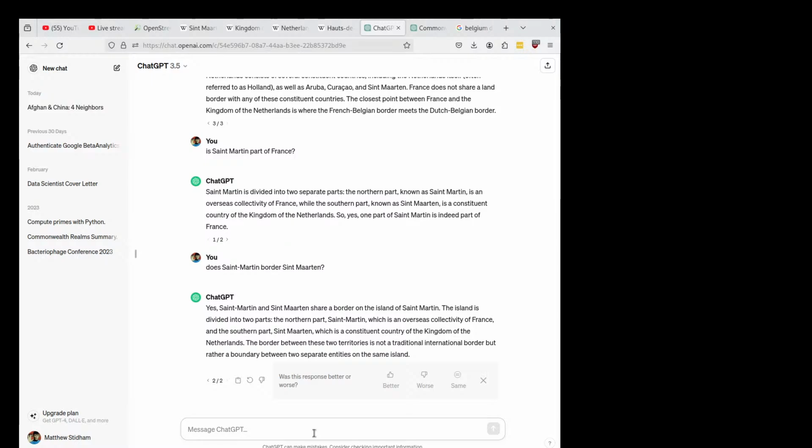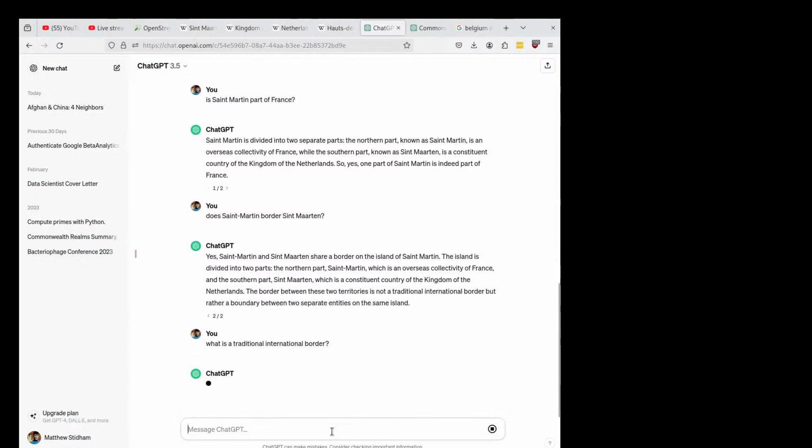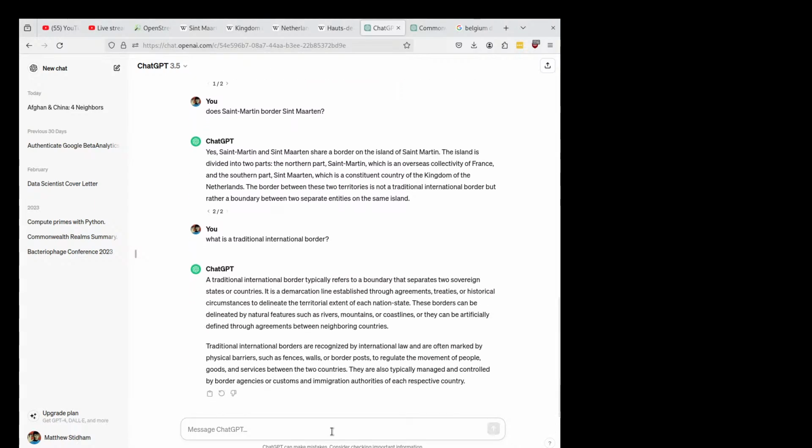It is an international border. What is a traditional international border? Okay. Alright, got it. This is very, very interesting and very strange because it is an international border.